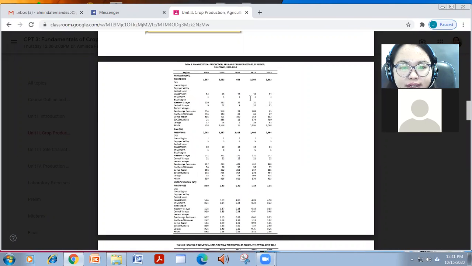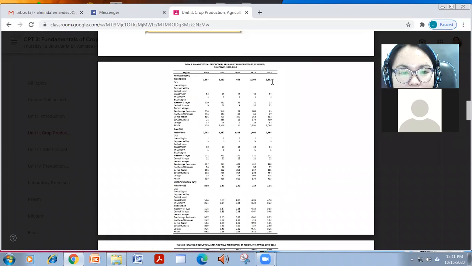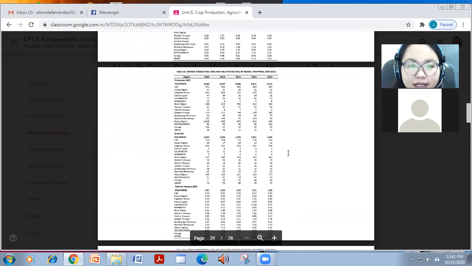So next is for mangosteen. So you can see that we have increased from 1,000 to 9,000 metric tons. Highest producer ay the ARM, and highest production area, ganun pa din, ARM, and nasa 1.34 metric tons ang yield.